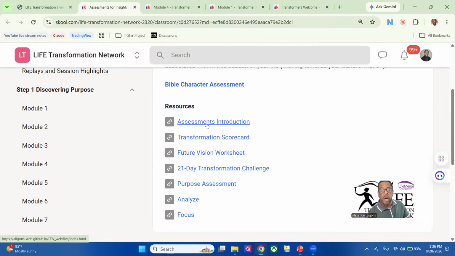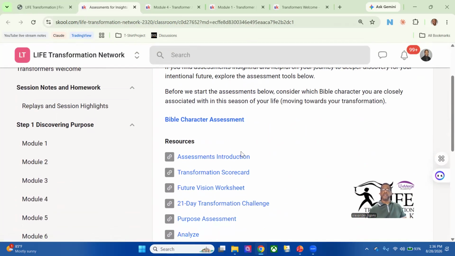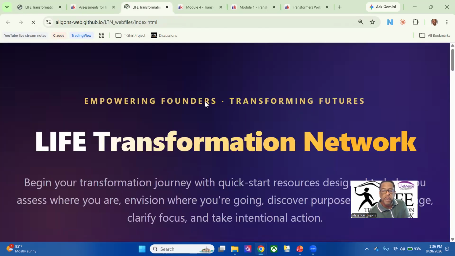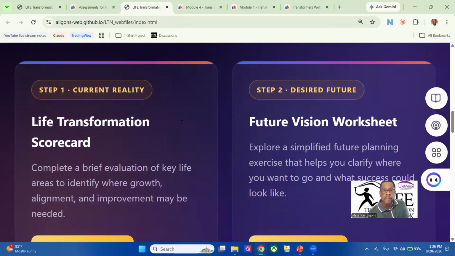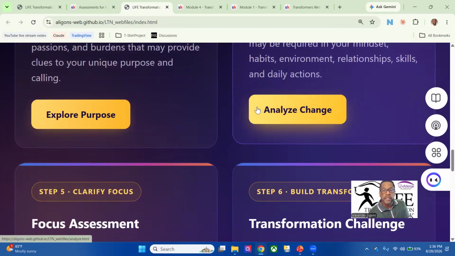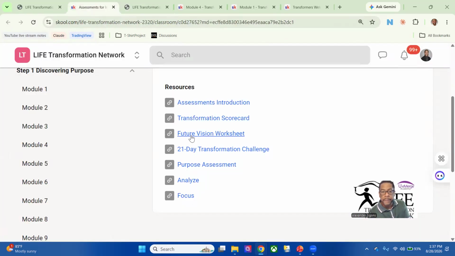So I'm not going to go into all of the assessments, but what I do want you to know is that assessments are right here in the community. And these are good talking points that you can do with your fellow participants that are on the journey along with you. So the assessments introduction is letting you know some things about the assessments, starting them. There are worksheets, just a number of things that you can get into that's going to help you.